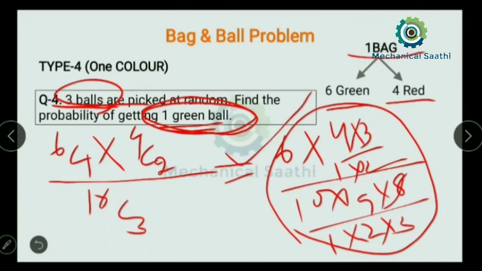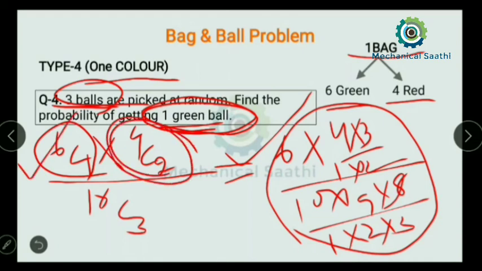So if one color is given, then we can change the question type, find out how many red balls will also be there, and calculate the value of probability. Most people make a mistake over here: they take only one value and not the other, so they get the wrong answer.